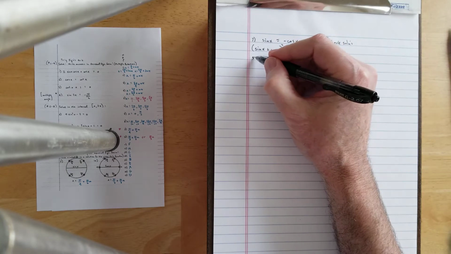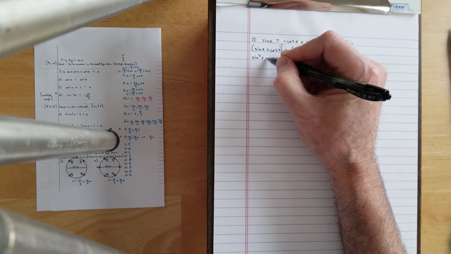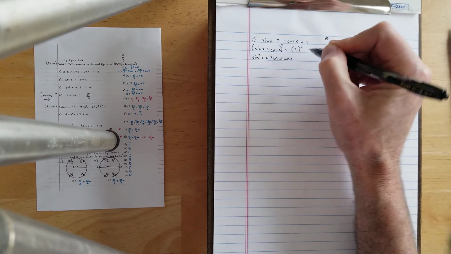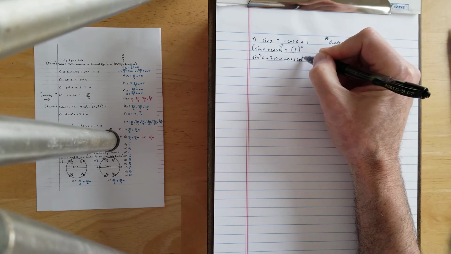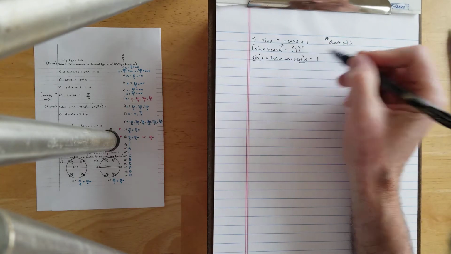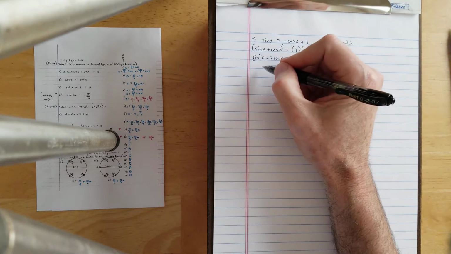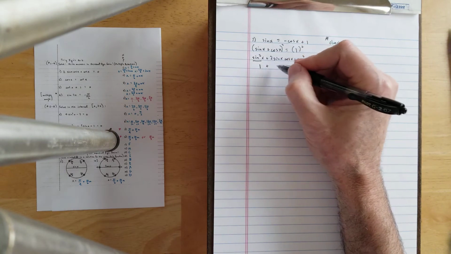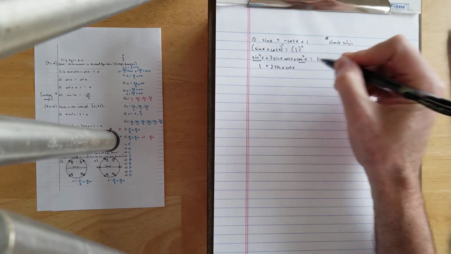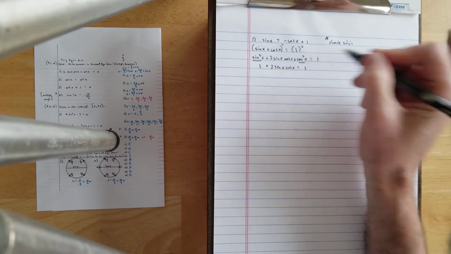All right, this gives me sine squared x plus 2 sine x cosine x plus cosine squared x is equal to 1. And of course, these two things added together give me 1. So 1 plus 2 sine x cosine x is equal to 1.